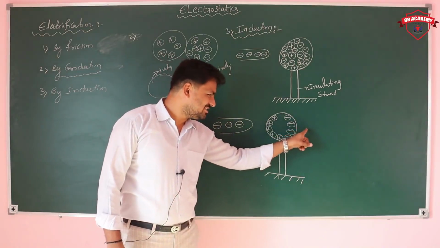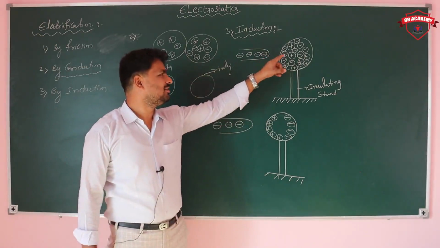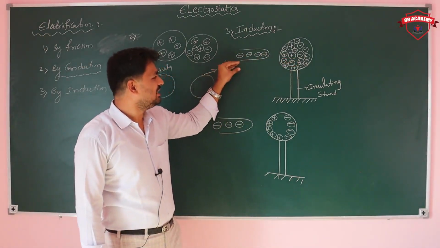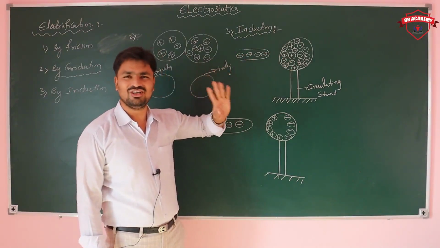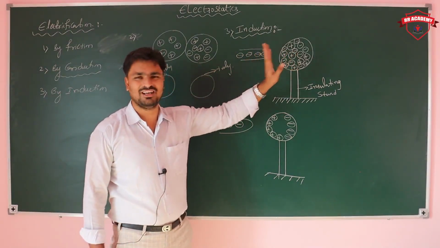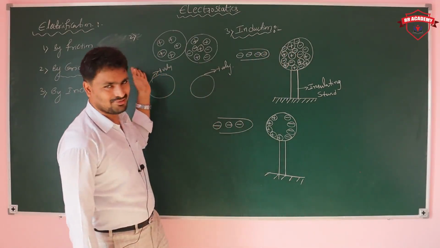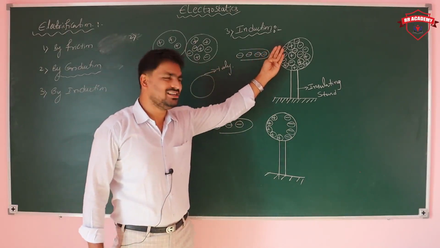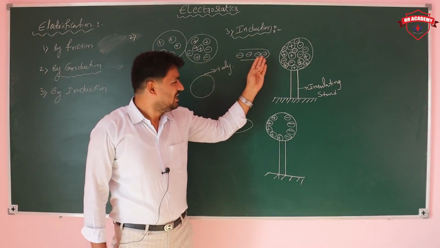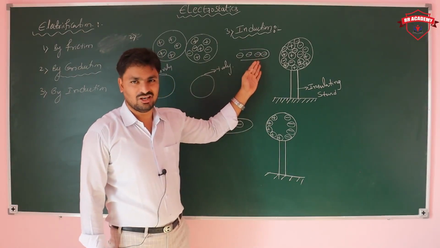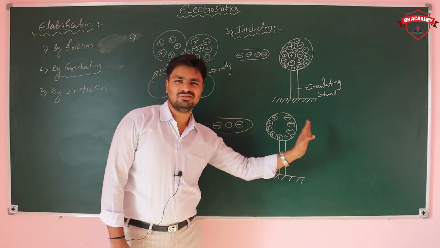Now we can connect this to the earthing. In the first step, we kept a negatively charged body nearer to the neutrally charged body, not in contact. If it is in contact, electrons are transferred directly from here to here, and the body becomes negatively charged. That is called conduction. But here we are maintaining some gap. This negatively charged body has a huge amount of negative charge, so it can attract the protons to one side and repel the electrons to the other side.